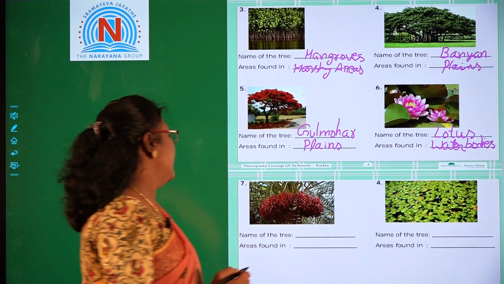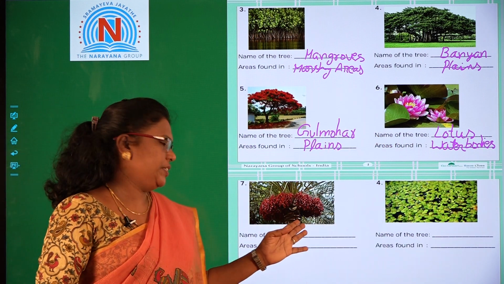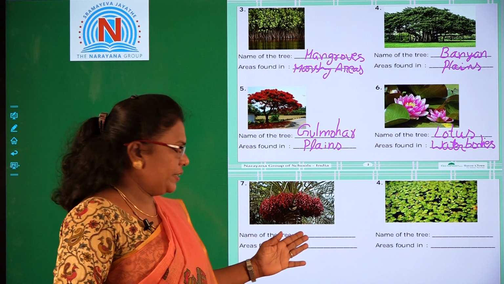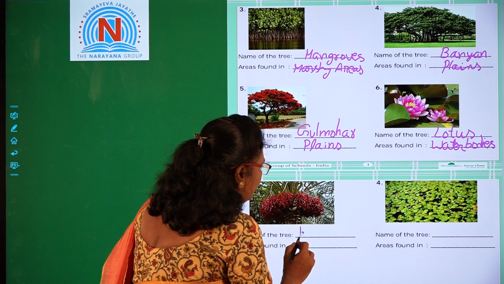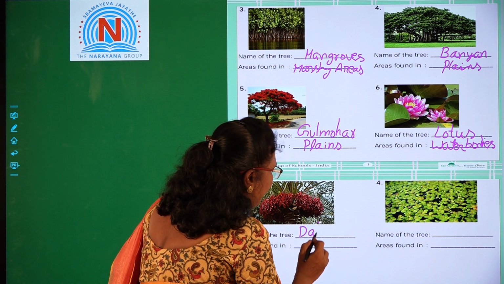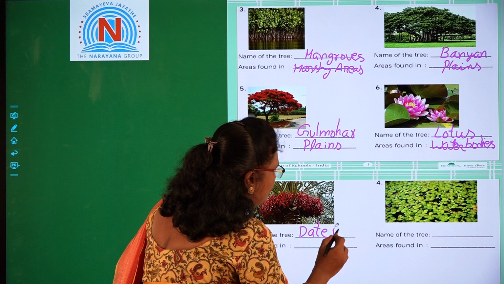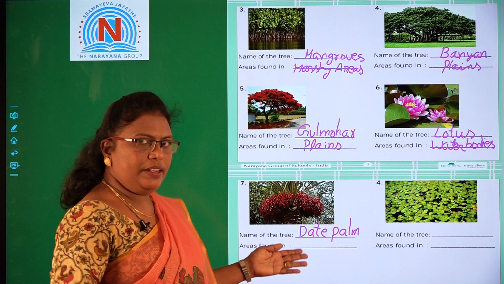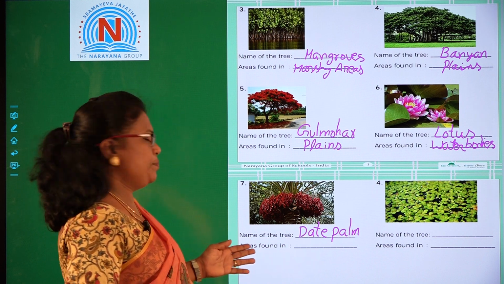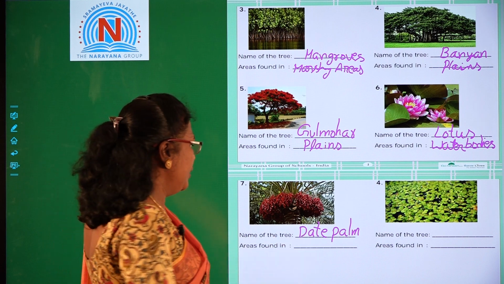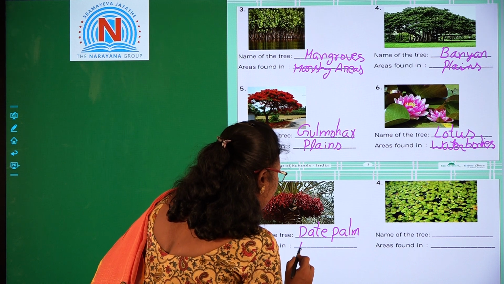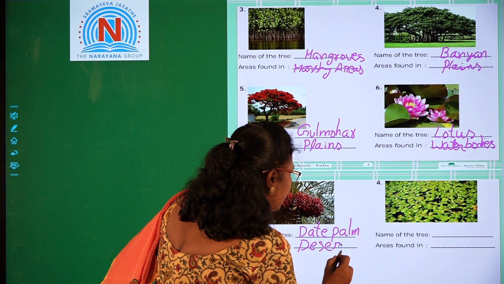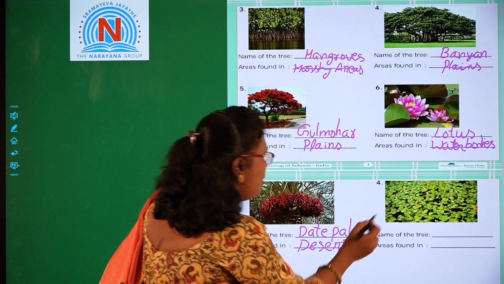Next, the name of this tree is date palm. This plant is date palm. And the area where we can find these trees is deserts. We can find these trees in deserts.